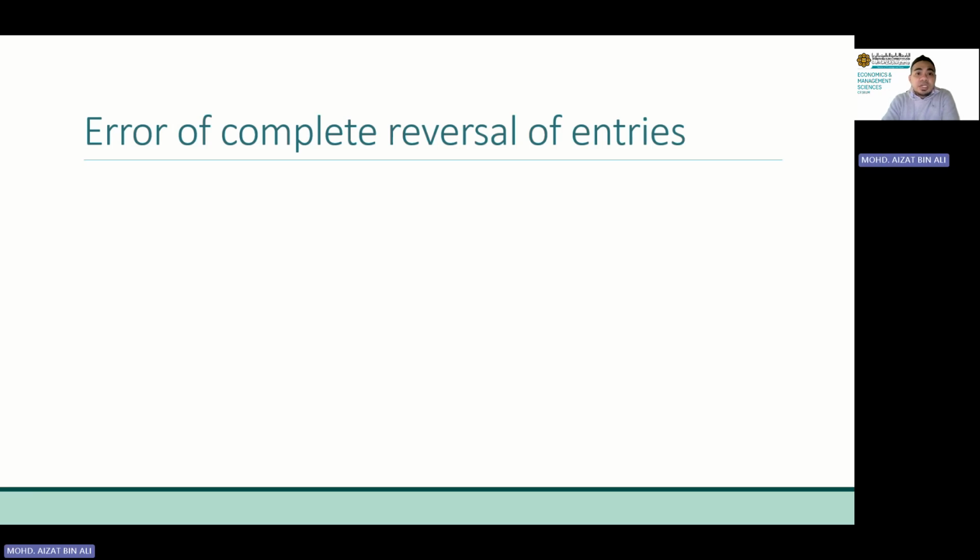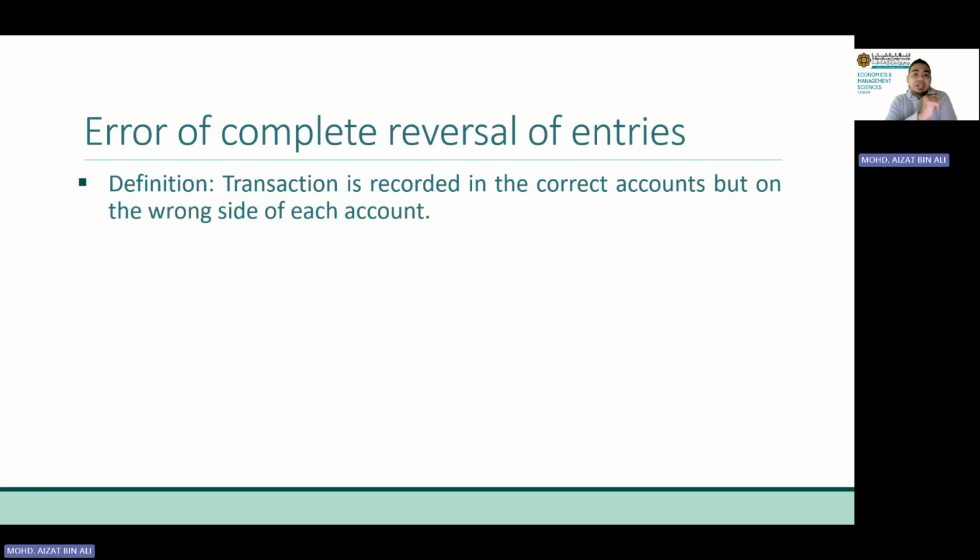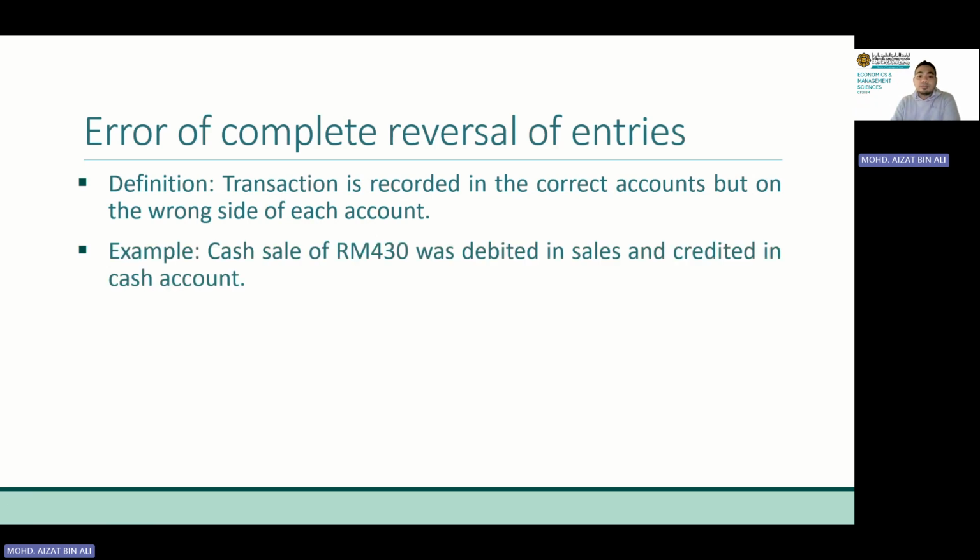Okay, next is error of complete reversal of entries. Now, what is error of complete reversal of entries? We reverse the entries. What do we reverse? Debit and credit. It is recorded in the correct account, correct amount, but the problem is now the wrong side of each account. The account that we should debit, we record it on the credit side. The account that we should credit, we record it on the debit side.